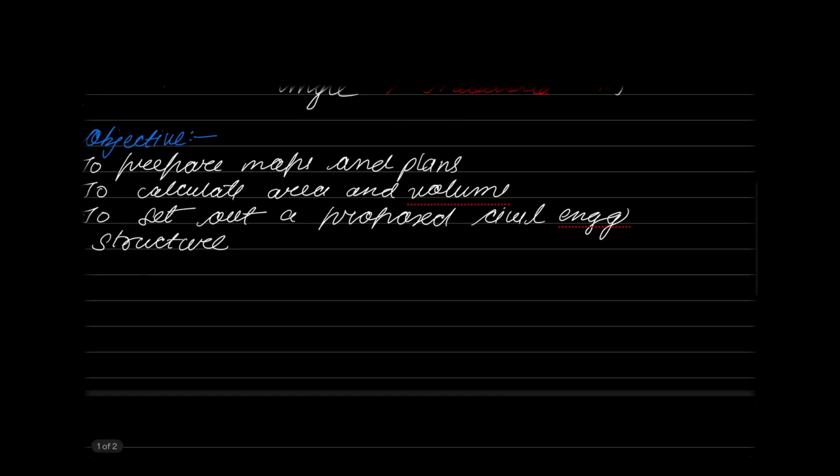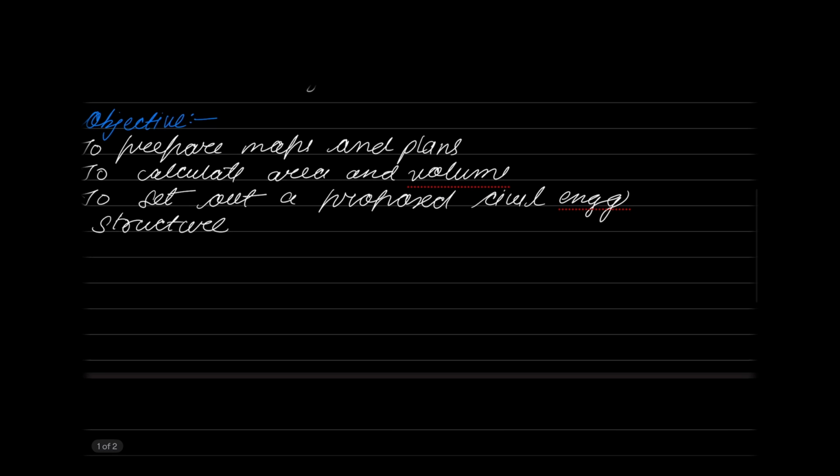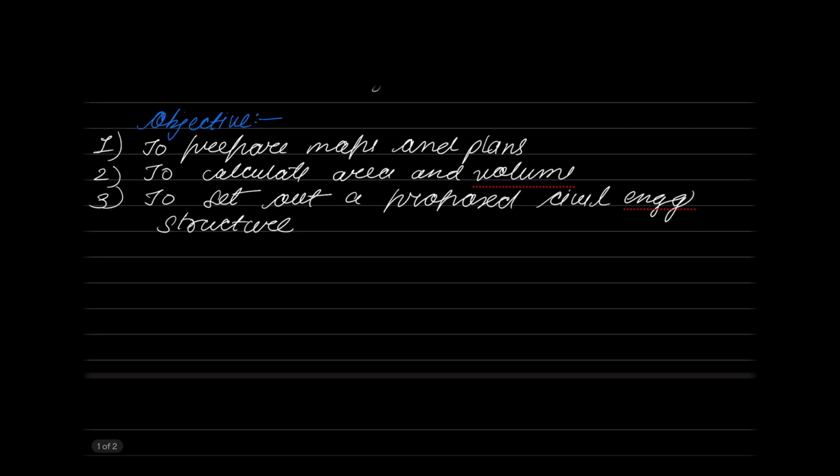The JCB will come to the field and start doing the excavation. Understand? Okay, so that is what surveying is all about. You first go and survey the area and prepare the maps and plans. Once you prepare them, you calculate the areas involved and the volume of earthwork involved. And number 3 is to set out the proposed plan of the field. Whenever you have the plan, you need to put it in the ground. Once that is completed, construction will start.